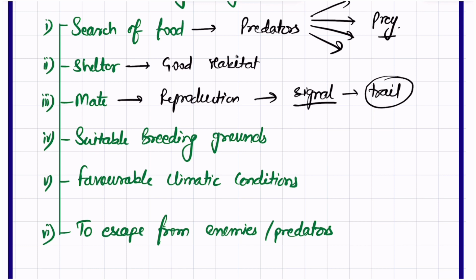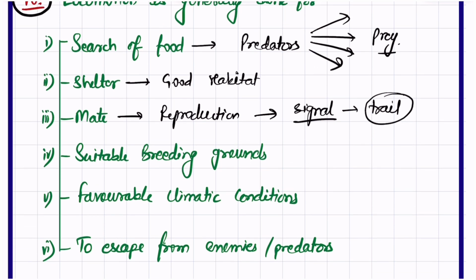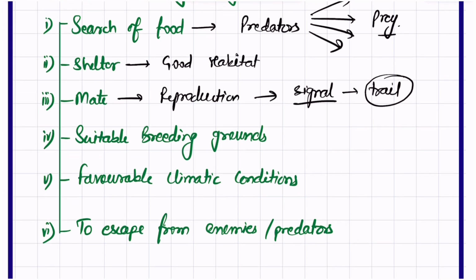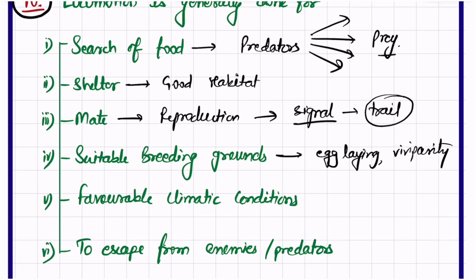So locomotion is done in order to search for food, shelter or mate, and then a suitable breeding ground where they should reproduce, like egg laying, or giving birth, viviparity. Giving birth to the young one.